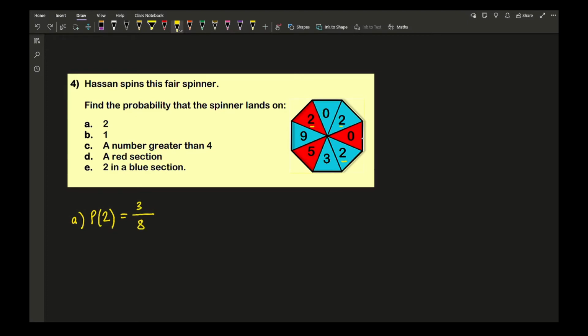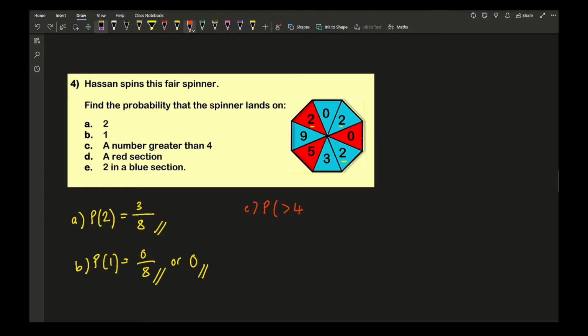So it's going to be 3/8. And again, a quick check. Can I simplify that fraction? No, I can't. So there we go. So the next one is the probability of getting a 1. So how many 1s can you see? Well, none out of 8. So I can either leave the fraction as 0 over 8, or I can just write that it's impossible or 0 chance of you getting a 1. Then for C, it's looking for the probability that the number is greater than 4.